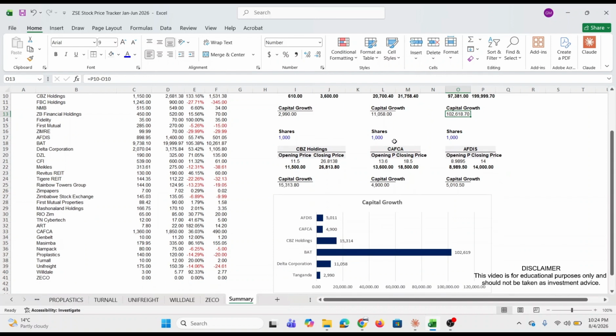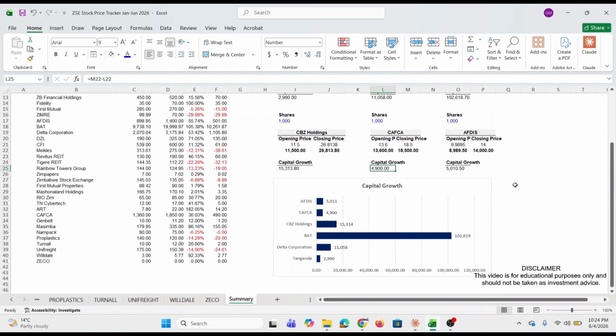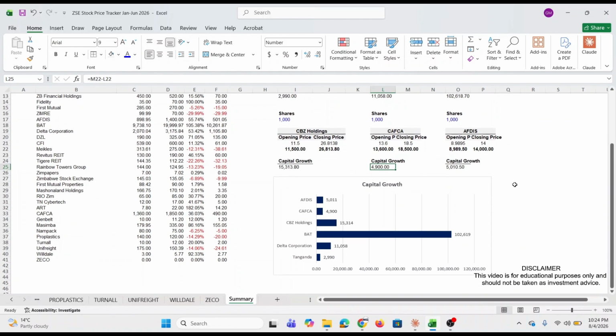If you had bought 1,000 shares in Kafka, you'd have realized 4,900. Of course, this is pre-tax and pre-transaction fees. And if you had bought 1,000 shares in AFDIS, you'd have realized about 5,010.50 cents. Of course, this is again pre-tax and pre-transaction fees.